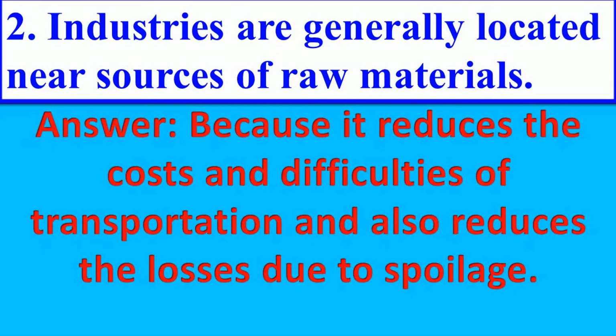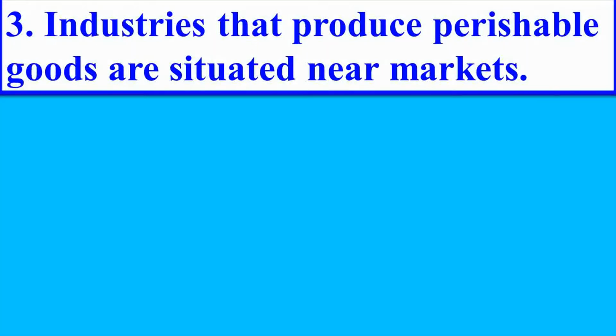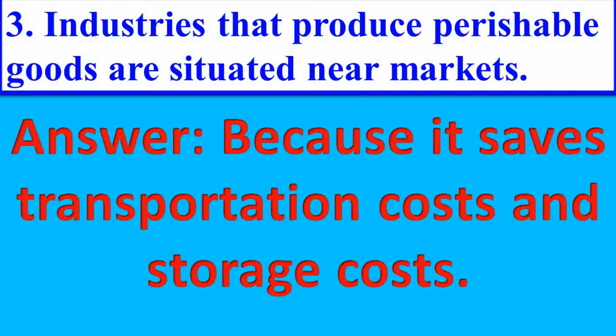Next question. Industries that produce perishable goods are situated near markets. Answer is because it saves transportation cost and storage costs.